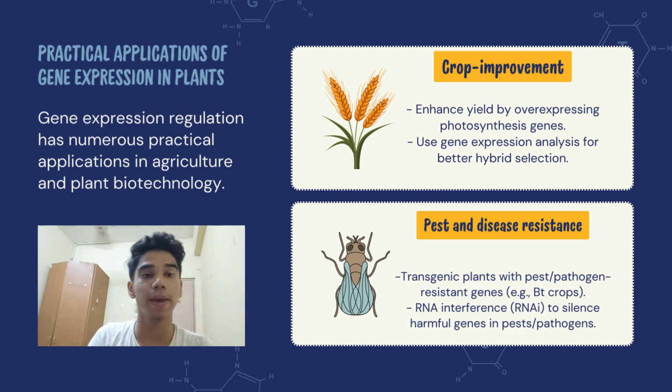Next would be pest and disease resistance. This is observed through the production of transgenic crops, for instance, where these crops have pest or disease resistance genes incorporated in them. And then we could also use RNAi, RNA interference, to help silence certain genes which are harmful to pests or also pathogens. Certain genes that are responsible for certain pests and certain genes that are harmful for certain pathogens, we could silence them using RNAi or RNA interference.